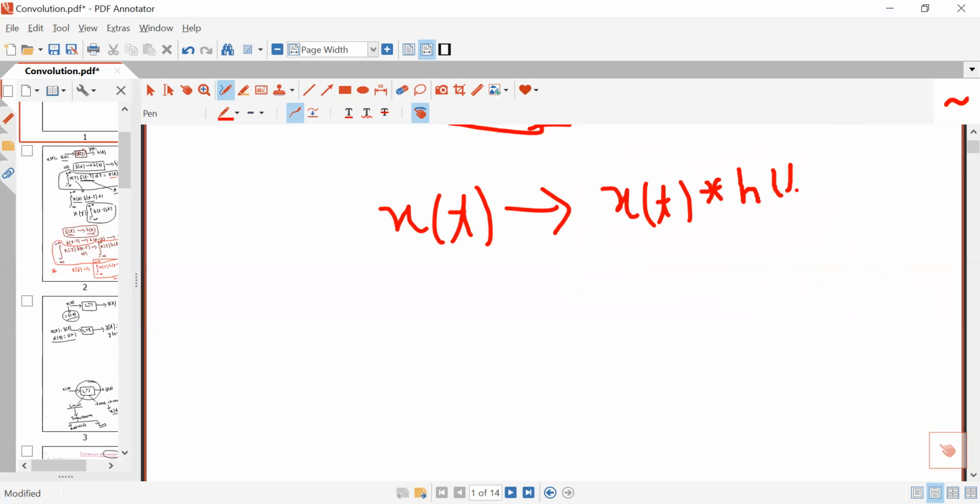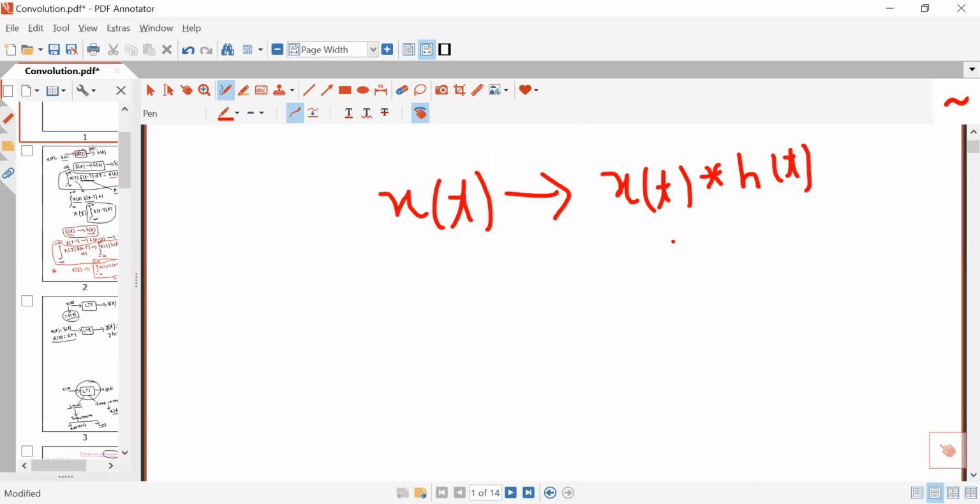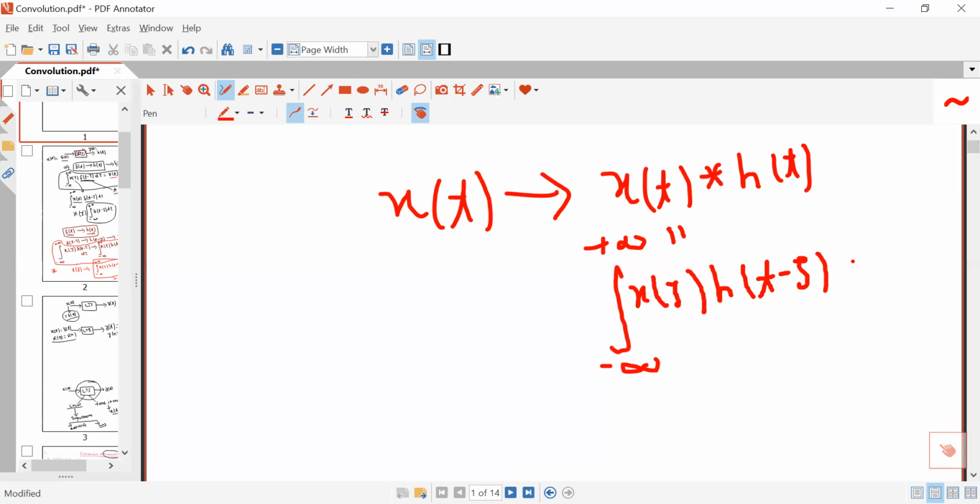And x(t) convolution h(t) will be equal to the integral from minus infinity to plus infinity of x(tau) h(t minus tau) d tau. This is the meaning of convolution.